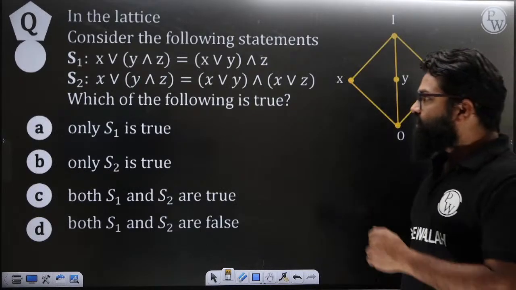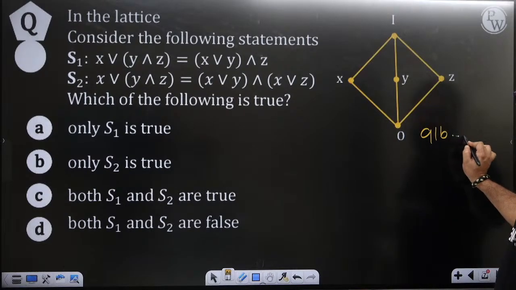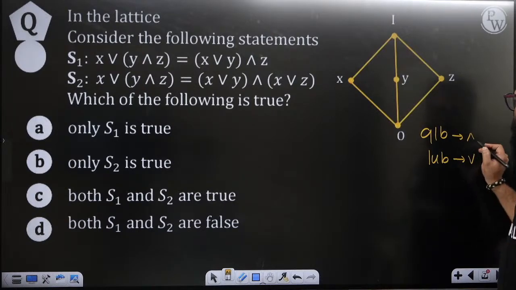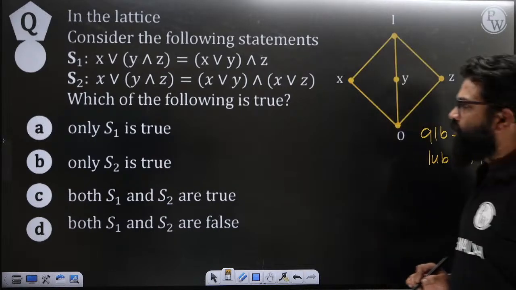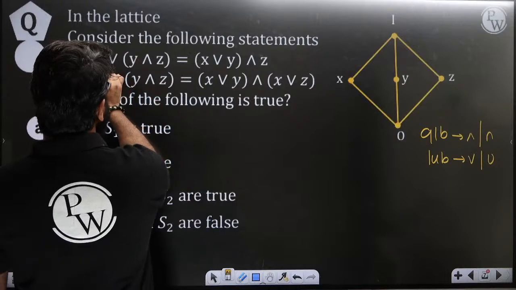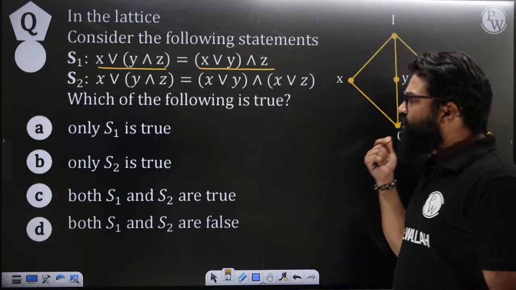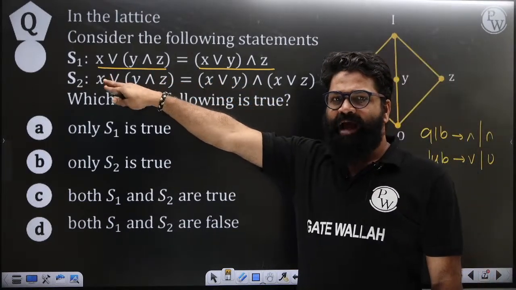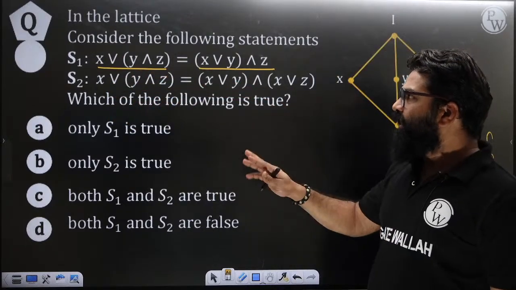Now, can you try to understand? Here we will be having this representation: GLB is basically represented like this and LUB is represented like this. Another way of understanding, this is representing an intersection, this is representing a union. Which of the following is true with respect to this particular statement? Here we will be having associativity, and we check whether this one is satisfying the associative property or not. We have two expressions and we will try to find it out. Do not get confused.